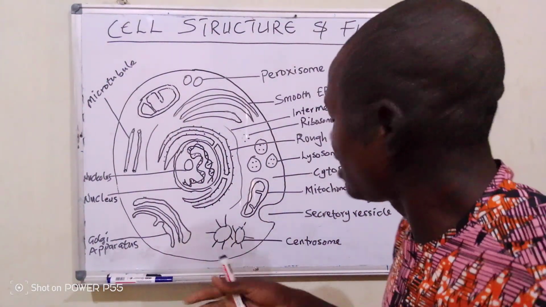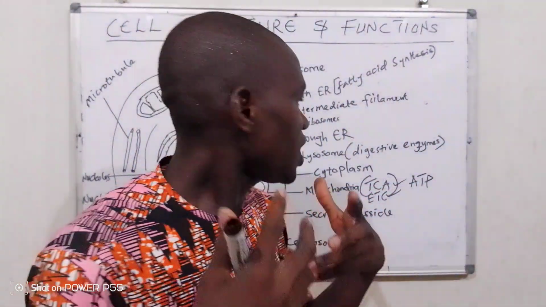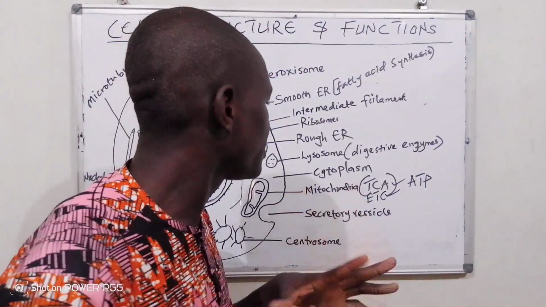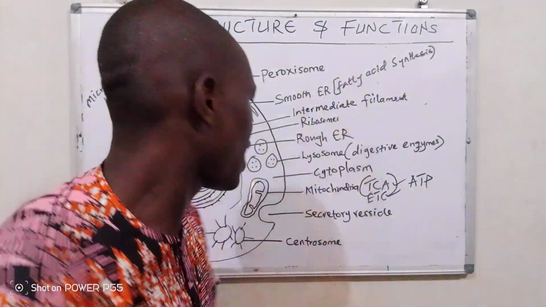Beta oxidation, that is fatty acid degradation, takes place in mitochondria, and several other processes lead to the release of energy. So we call it the powerhouse. I hope that is clear.